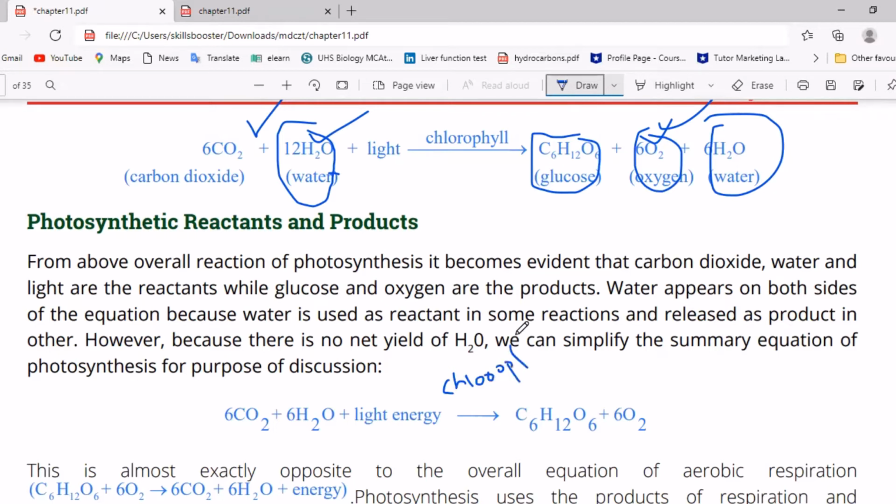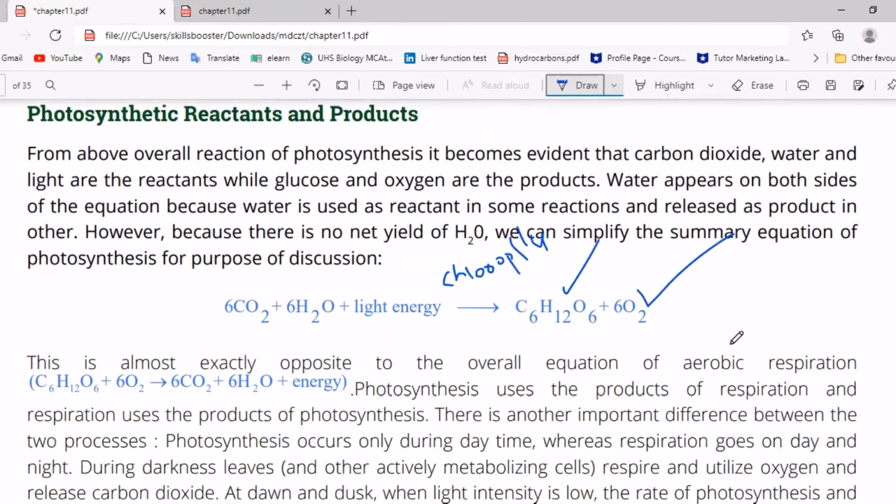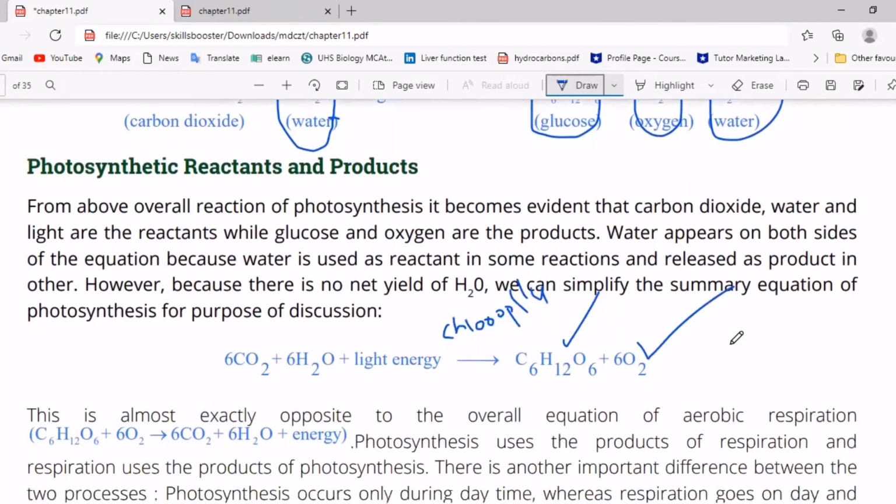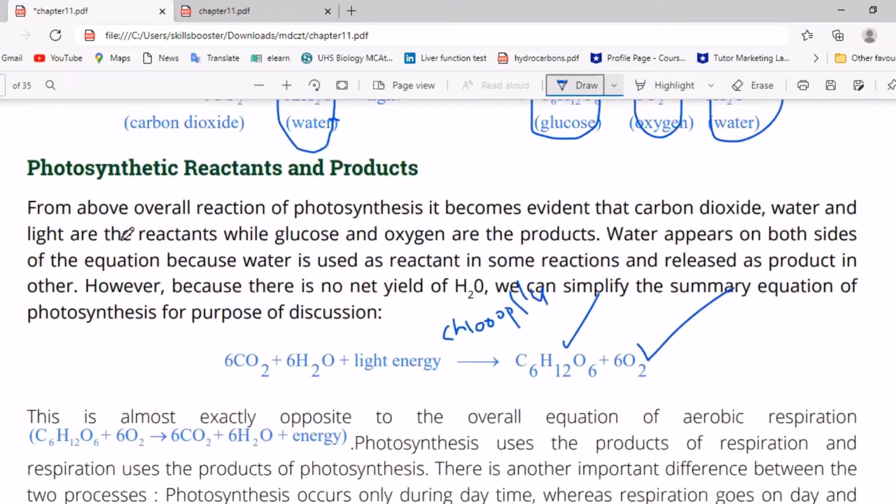In the presence of chlorophyll, this reaction will occur and a glucose molecule C6H12O6 will form and 6 oxygen molecules will be released.